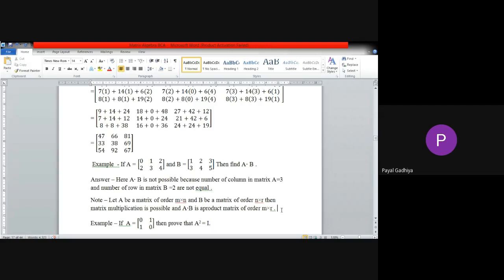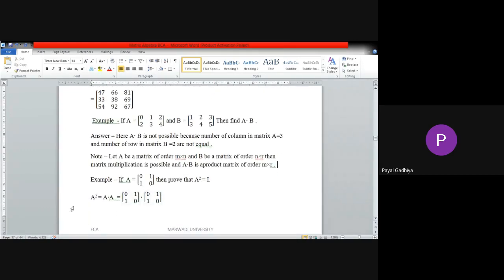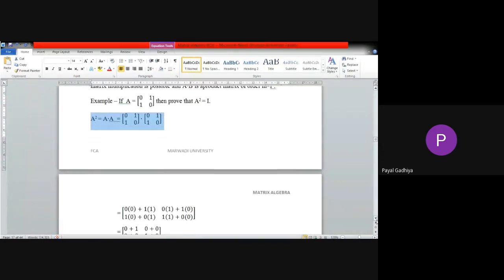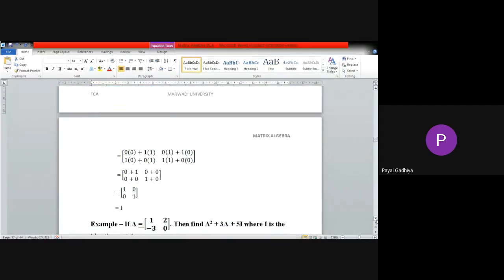Yes, it will be 1001, and 1001 means this is the identity matrix of 2 cross 2 order. So this completes the proof. A square equals A dot A and it will be 1001, and that is identity.